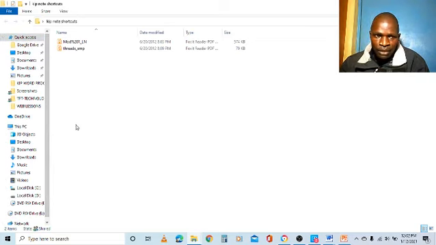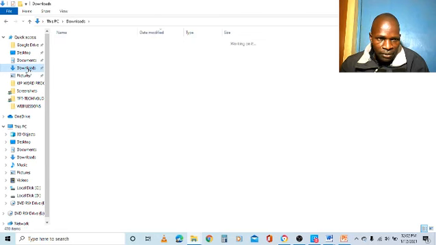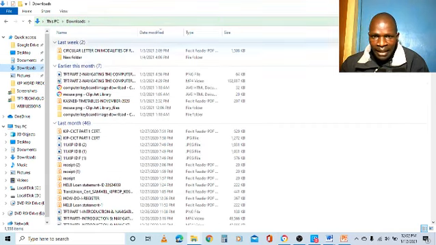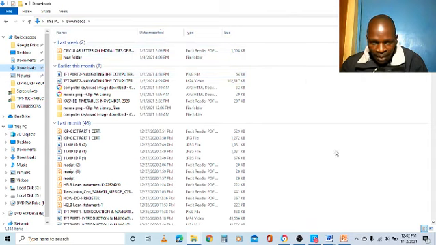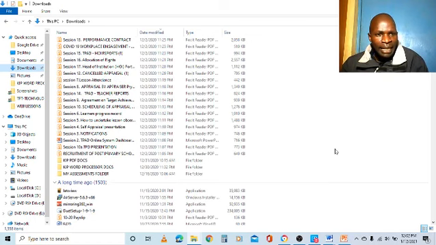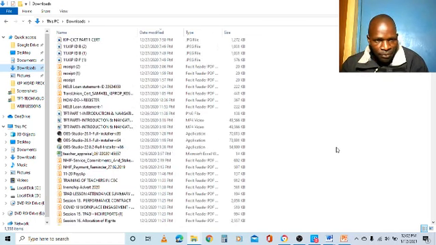If you downloaded a file and you cannot locate it, just come to Downloads here and click Downloads. The Downloads folder is opening. On the right side, it shows me various folders and files that I've downloaded. There are quite a number here. I can scroll, and you can see this scroll bar is still having space. So if I know the name, I can look for it here.